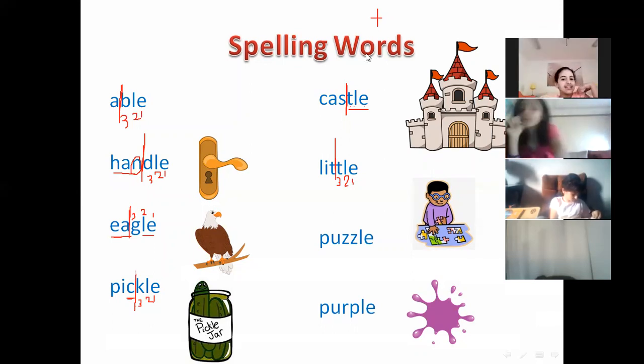Yes, miss. Read the word and tell me how can you divide puzzle. Puzzle. Excellent. So, puzzle. Three letters and three letters. And the first syllable is a closed syllable.